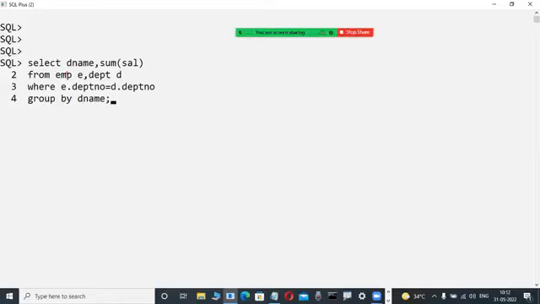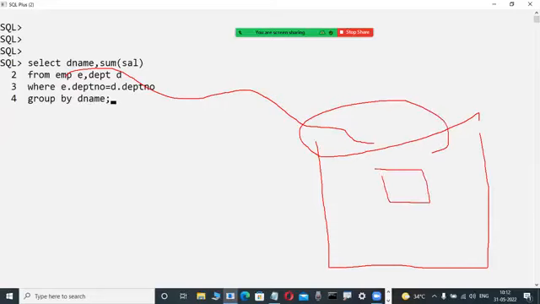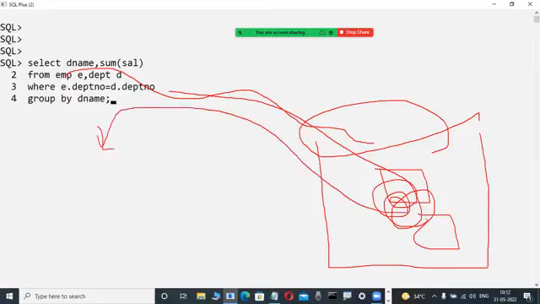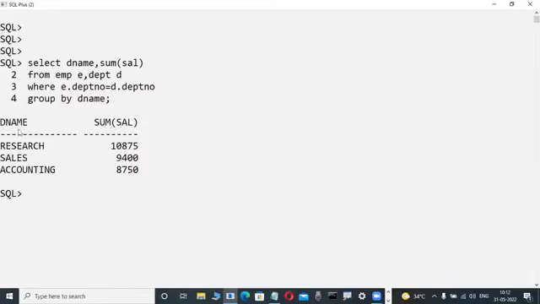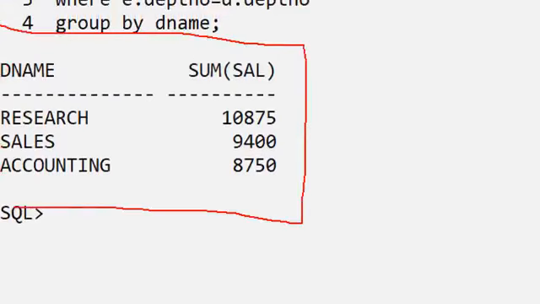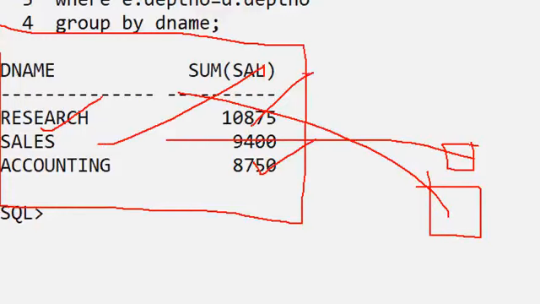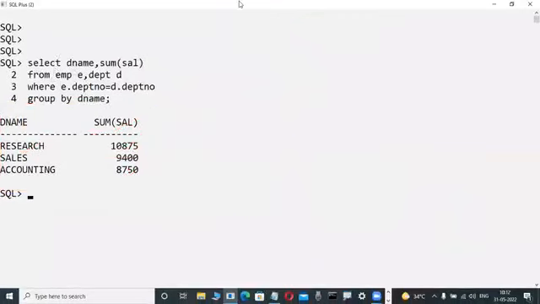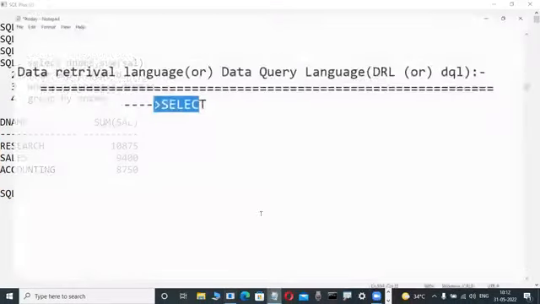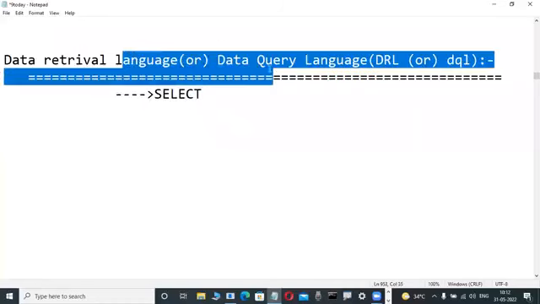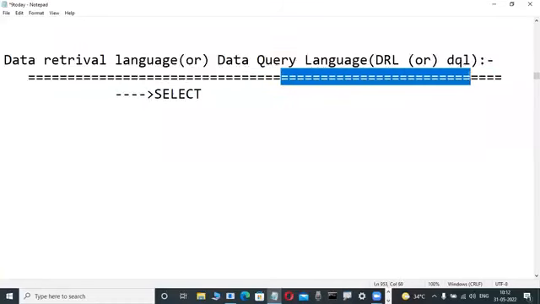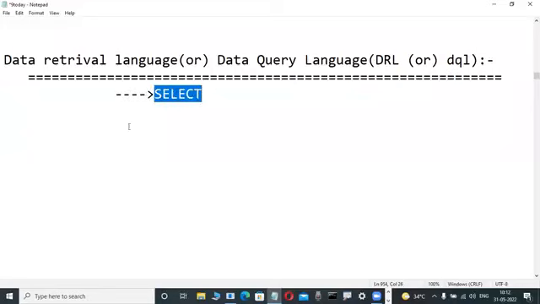Yes, this query goes to the database internally. Here data is in table format only. Whatever query I write, from these tables it retrieves the data. Now I am pressing the enter key. Yes, some report will be generated. This data, the sum of salary for each department, is coming from a number of tables, and I am generating this report, a beautiful application. That's why strong knowledge is required, select query writing knowledge. That's why always data retrieval language, retrieve means fetching the data, or data query language, DRL, DQL, we are using select as the keyword.